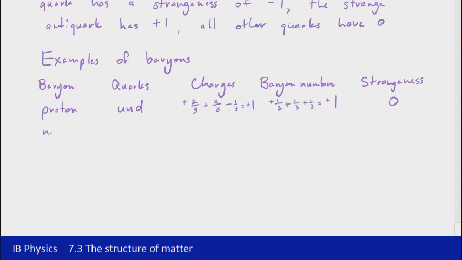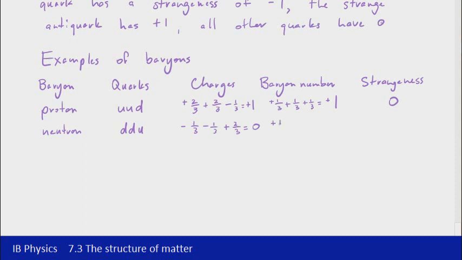The next baryon that we've already seen is the neutron. That consists of 2 down quarks and an up quark. Again, if we look at the charge, negative 1/3 for each of the 2 down quarks, plus 2/3 for the up quark gives us a charge of 0, which again is what we'd expect for a neutron, which we know to be neutral.